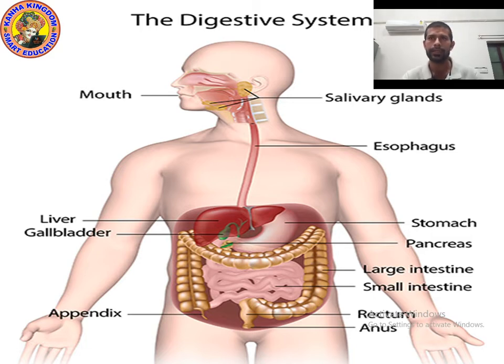Large intestine and small intestine. So it's clear that our body is made up of different organs. And the last three organs are appendix, rectum and anus.